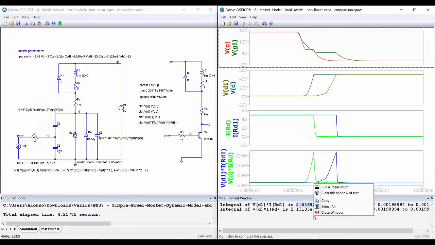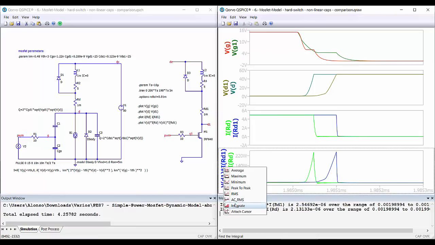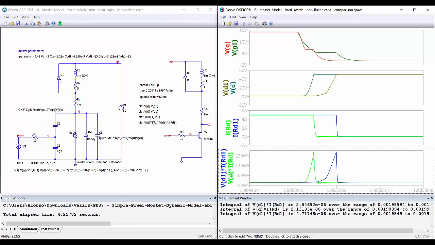So maybe we can do the calculation now and integrate here and here. This is the QSpice model, 4.7 microjoules, and this is for our model, 2.8 microjoules. So we have seen that the results are better. We have improved our model.